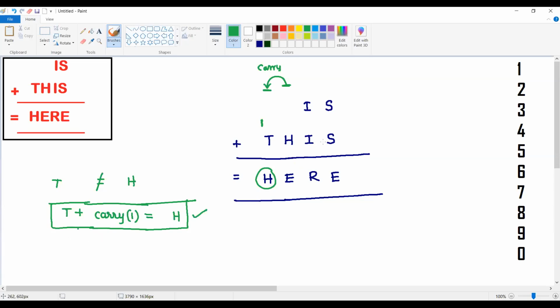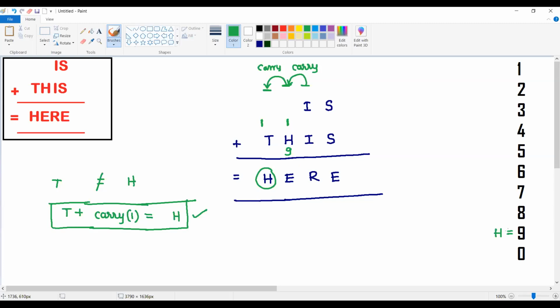So that means H also needs to have some carry, then only this is possible. H is not equal to E, which means there should be some carry generated from the previous numbers. The maximum possibility of carry is going to be 1, even if you take 9 and 9, 9 plus 9 is 18. Maximum carry is 1. So this also needs to give a carry, which means the H value should be taken as 9.